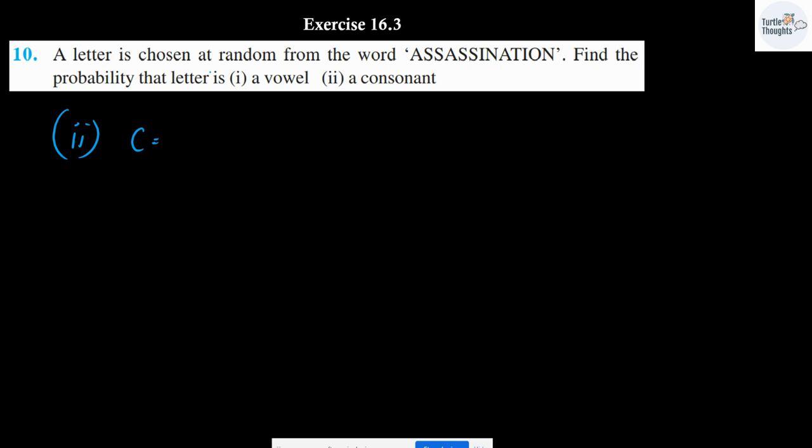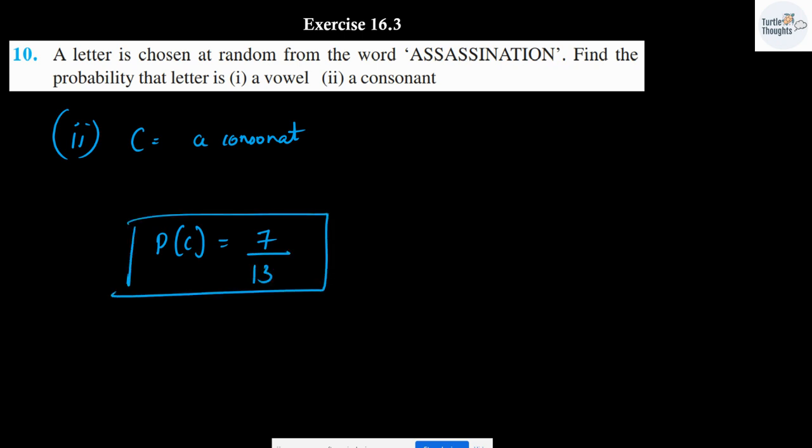Let C be the event of getting a consonant. There are totally 7 consonants. The probability of event C is going to be 7 over 13. This will be your answer. I will be moving on to question number 17.